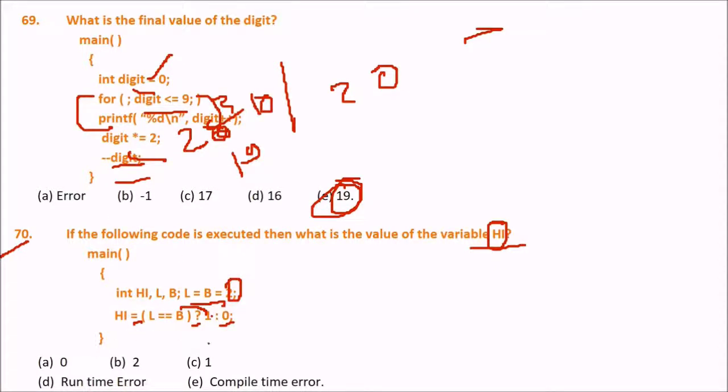The answer is 1. Why? Because L equal to B, you don't need the second condition. L and B are 2, 2 equal to 2. So 1 will be assigned to high. So the answer will be C.